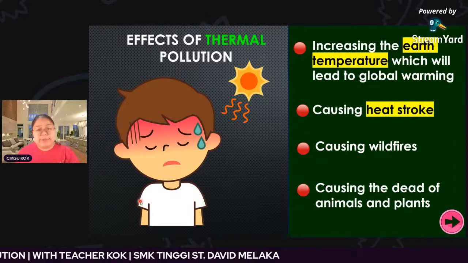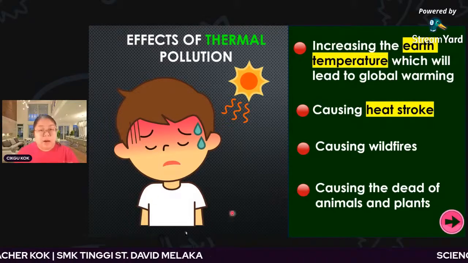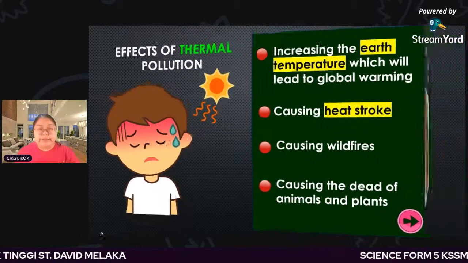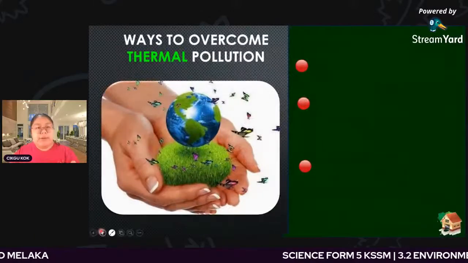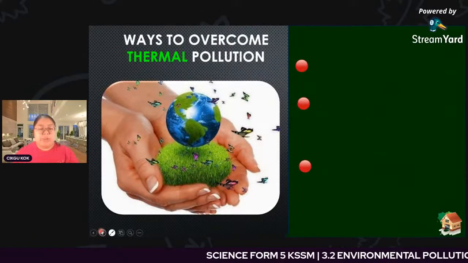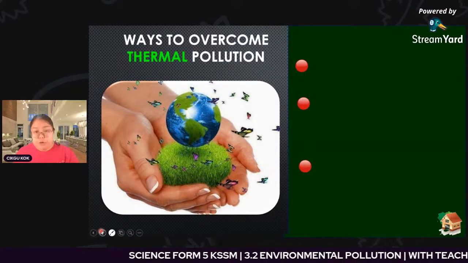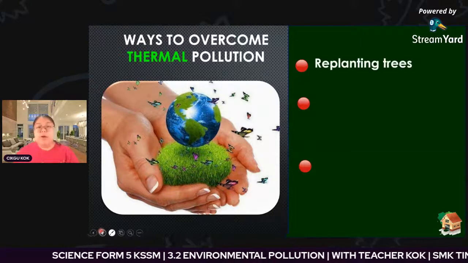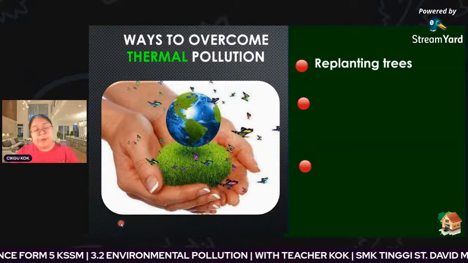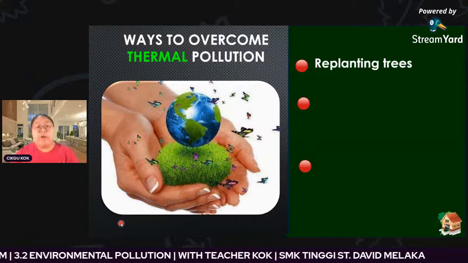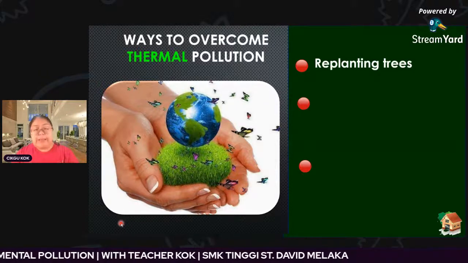Okay, now for these four problems, we go and see how to overcome them. You can see the ways to overcome thermal pollution. We also separate them into three, the simple ones. Okay, first one, sure, we want to replant the trees, because of deforestation already. So you need to plant them back.